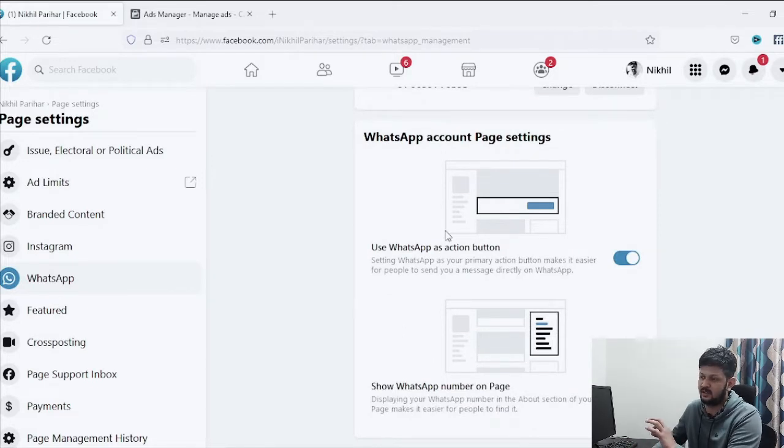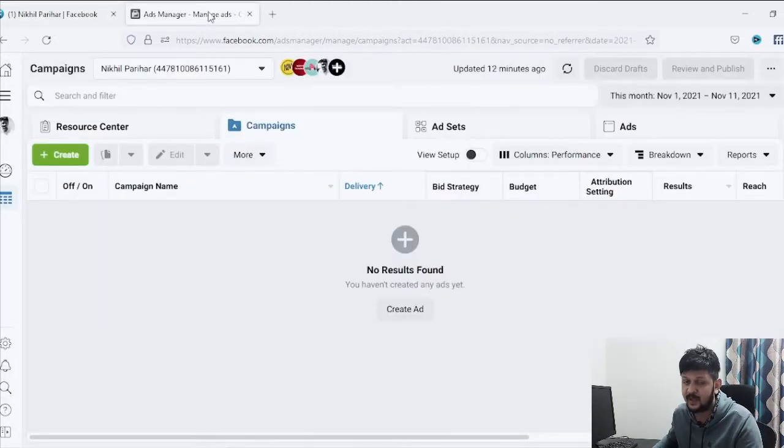Once you're done here, now we need to go to our ads manager account, and from here we can create our WhatsApp campaign. By the way, how can you get to the ads manager account?